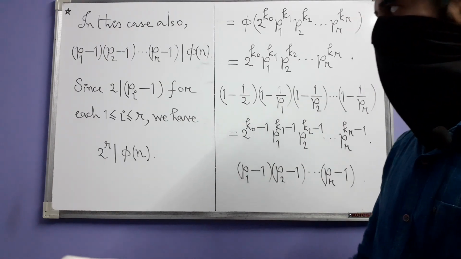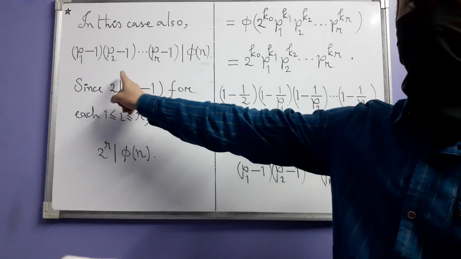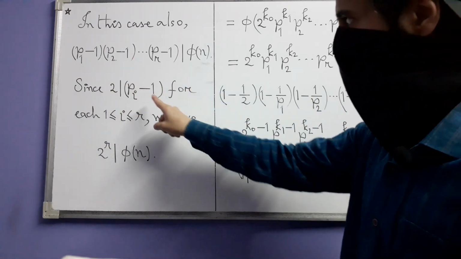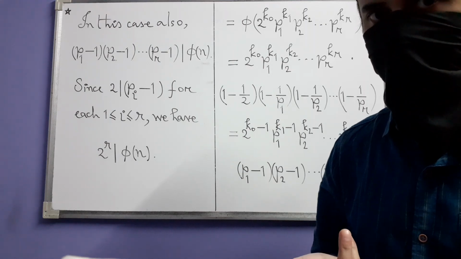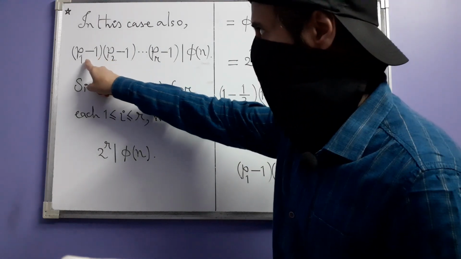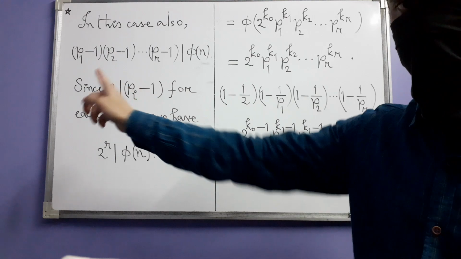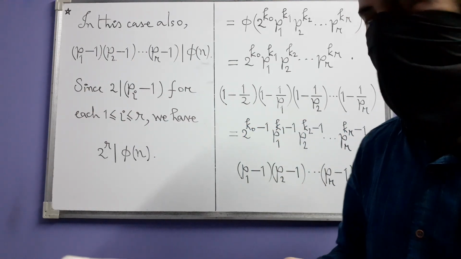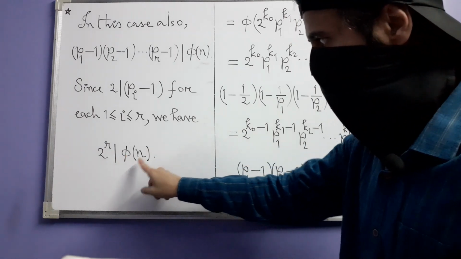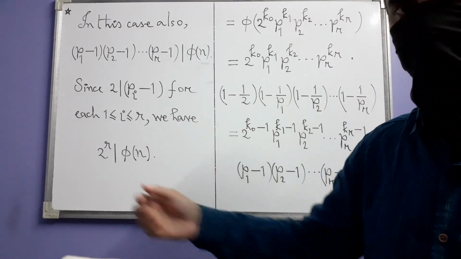Now the point here is that each such pi is an odd prime. So each such pi minus 1 will be divisible by 2 because that will be even. So each one of these factors in this product will be divisible by 2. How many factors are there? R. So that's how 2 to the power r divides phi of n. That's what we wanted to prove.